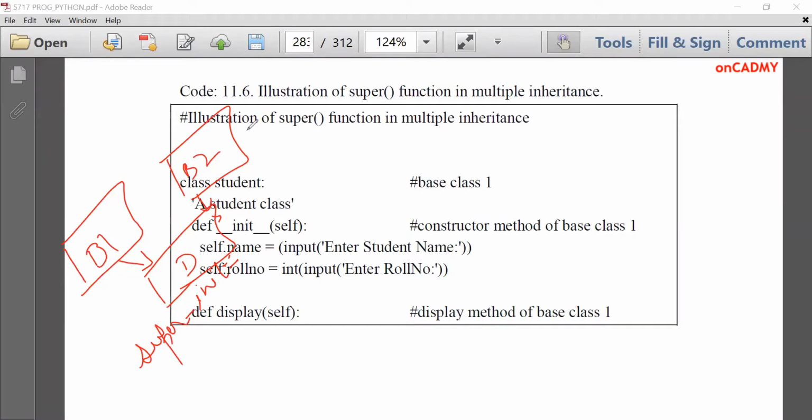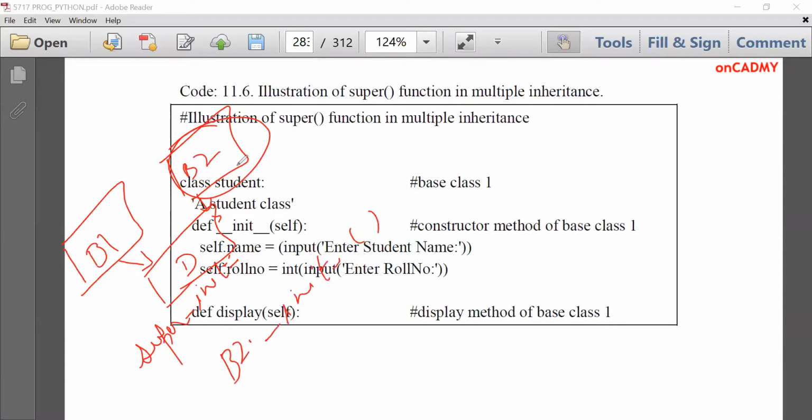Fine. So there is ambiguity. By default, it calls the init method of the first base class, which is inherited first. And for calling the constructor of the second class, we need to mention its name, B2.__init__.